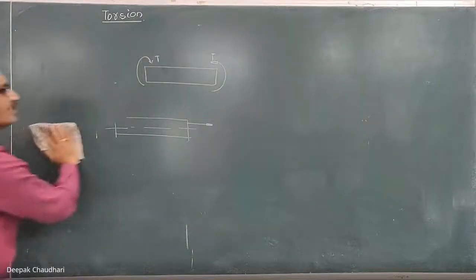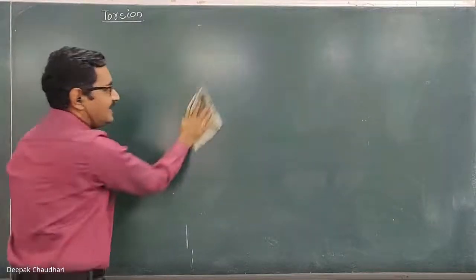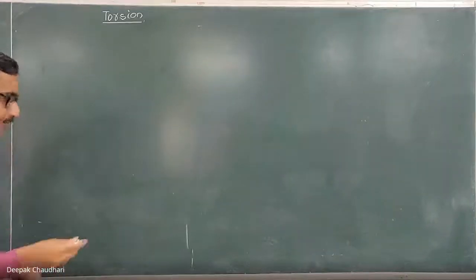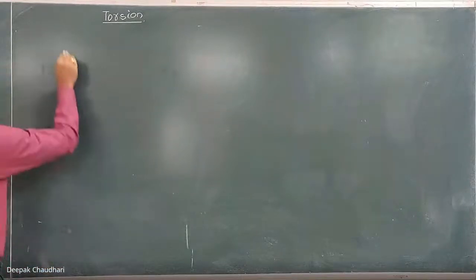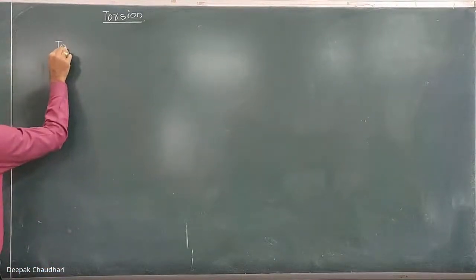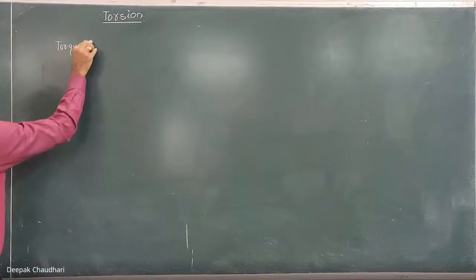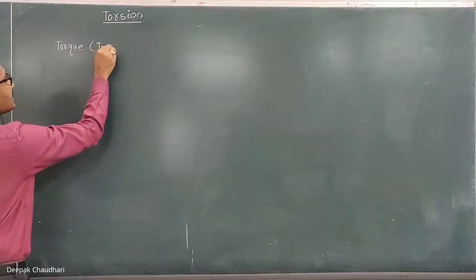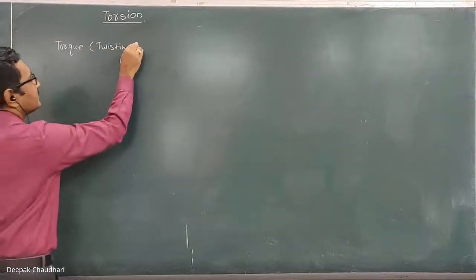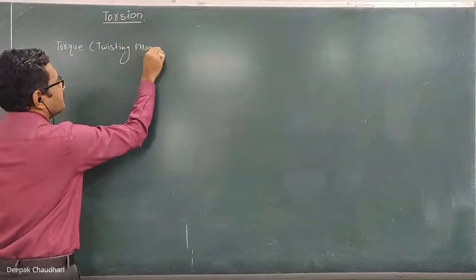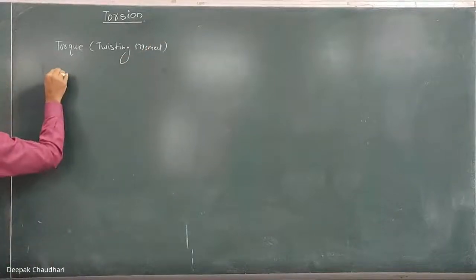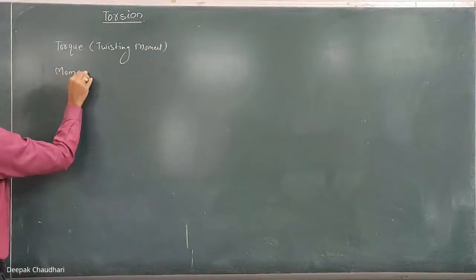Before starting, I will ask you one question: what is the difference between the torque, also known as the twisting moment, and the moment of a force?